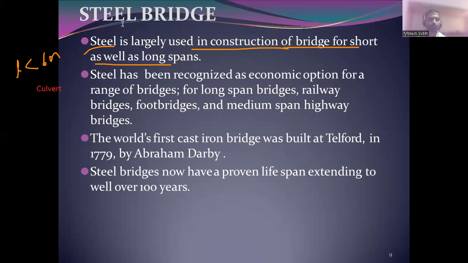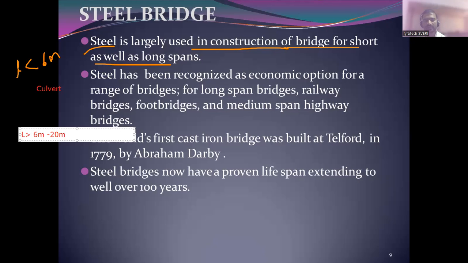If L is more than 6 meter and less than 20 meter, then it is called a short bridge or minor bridge.